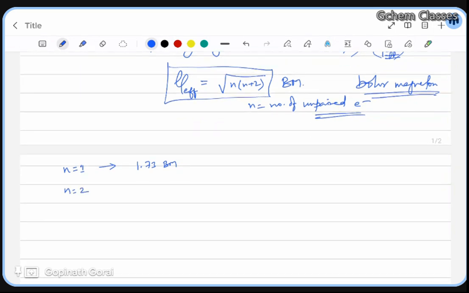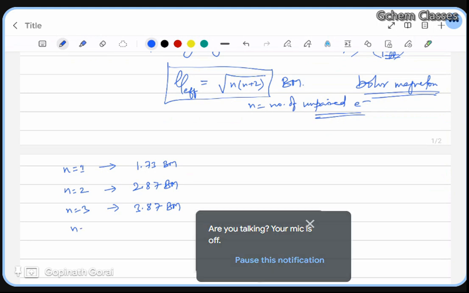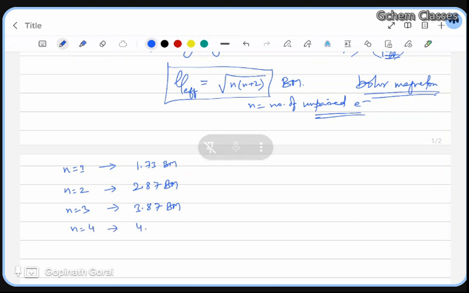If it is n equal to 2, this will make your life very easy: 2.87 Bohr magneton. If n equal to 3, the value will be 3.87 Bohr magneton. If n value is 4, it will be 4.92 Bohr magneton.